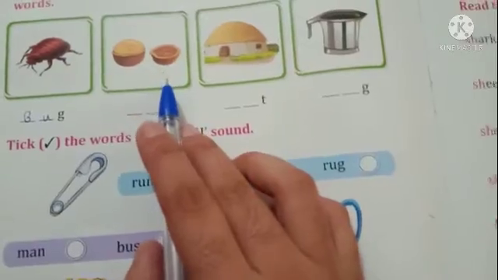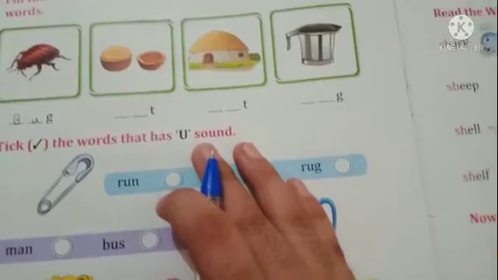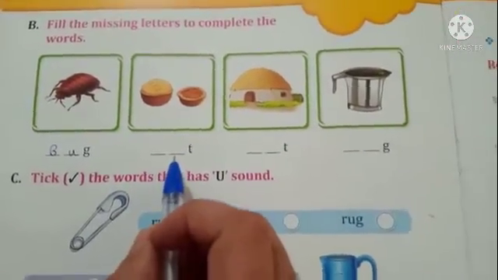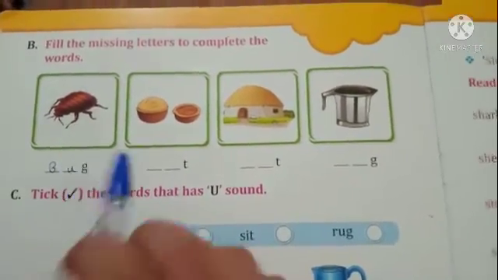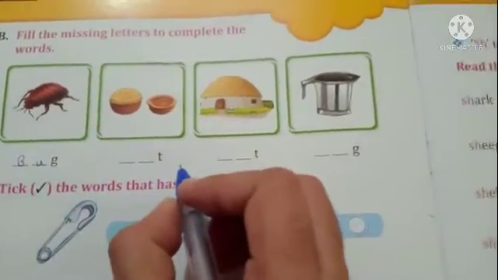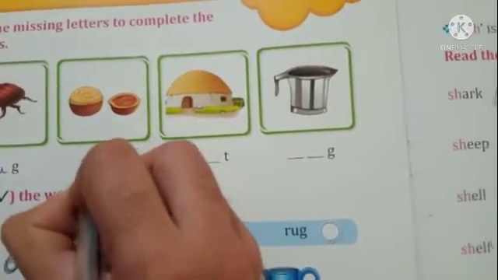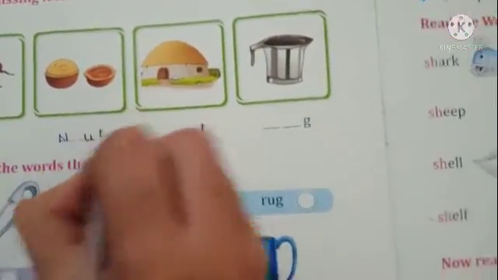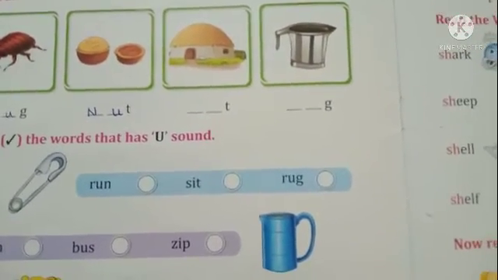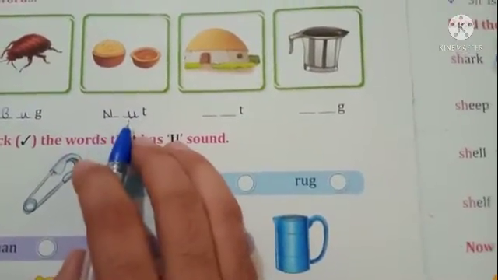What is this? This is a nut. The spelling of nut is N-U-T, nut. Here also we can hear the sound of U. Now tell me what I have to write. N-U-T, nut. Children, can you hear the sound of U? Write in your book, nut.